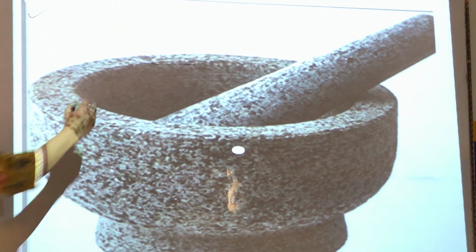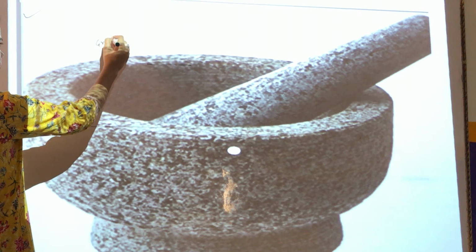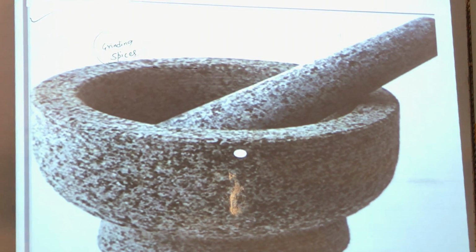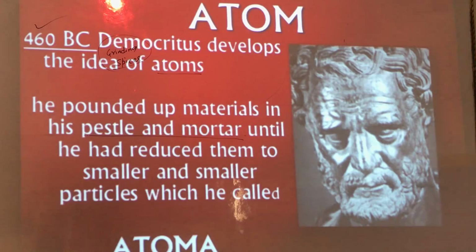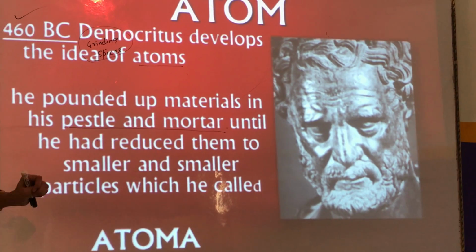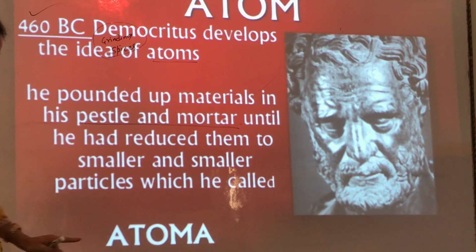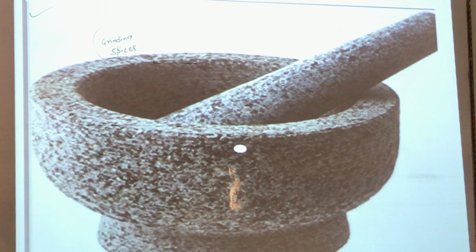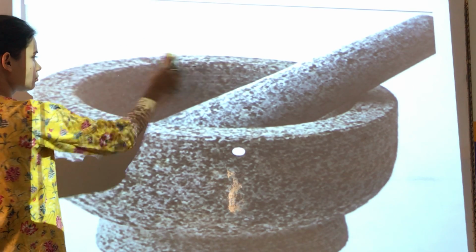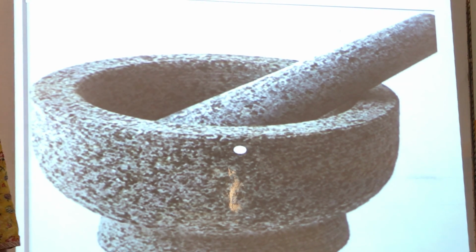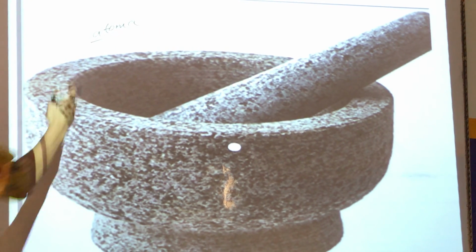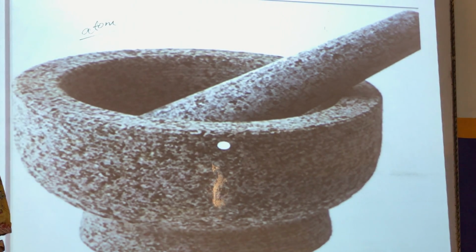You must have seen your mother using this for grinding spices or for grinding anything, elaichi, adrak, anything it can be. So this is pestle and mortar. He pounded up some materials using his pestle and mortar until he had reduced them to smaller and smaller particles, which he called atoma. So he took a few things and ground them in his pestle and mortar. After some time he found that those particles were divided into very small particles and he called them atoms. So he gave this term atoma, which later on became atom. So this is how the word atom comes.